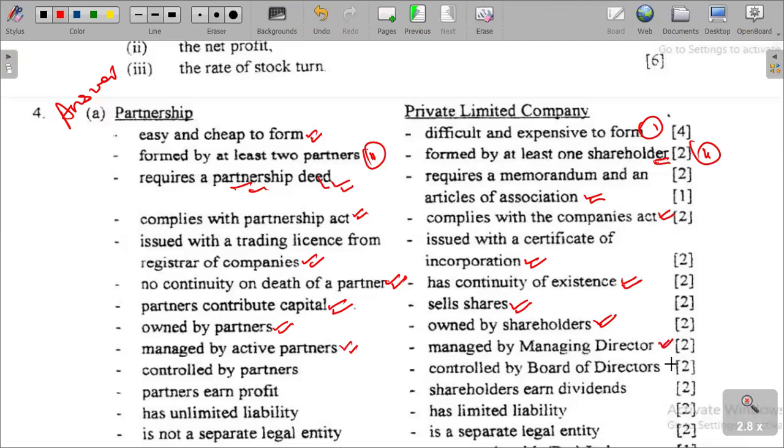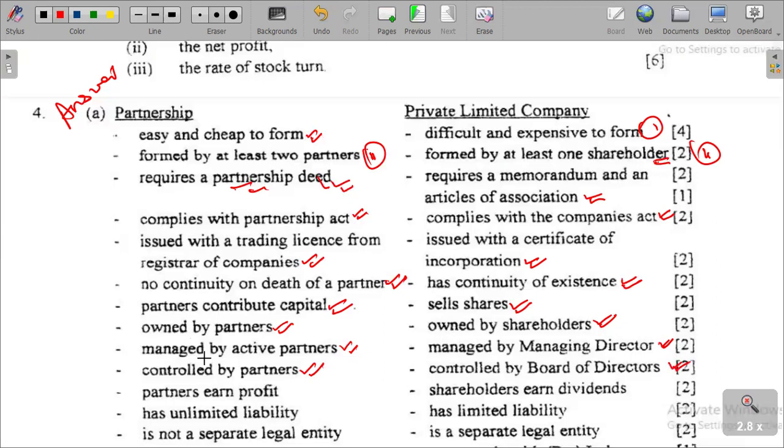A private limited company is managed by a managing director. The managing director runs the business, I mean the private limited company. And then a partnership is controlled by the partners. They have got voices that define how the business must run. But a private limited company is controlled by a board of directors.